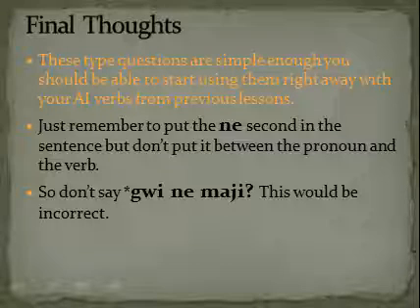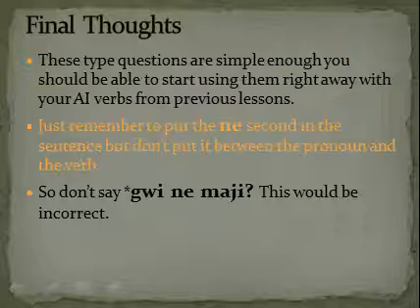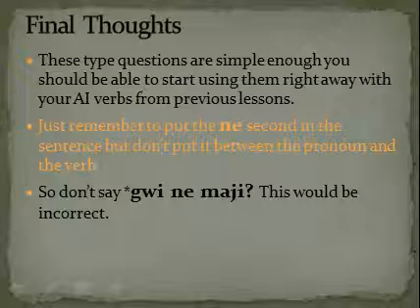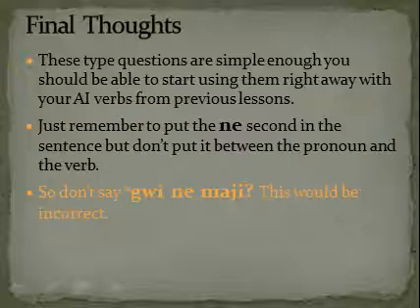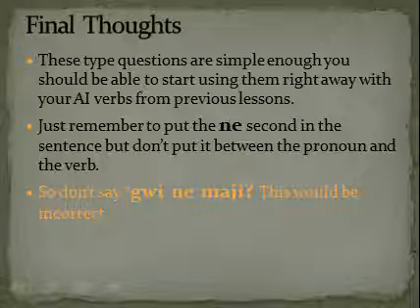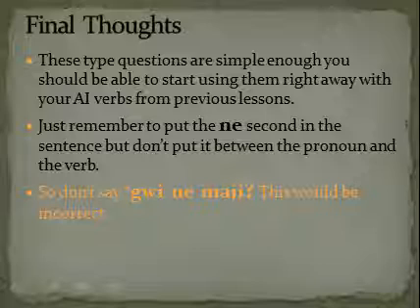away with your AI verbs from previous lessons. Just remember to put the ne second in the sentence, but don't put it between the pronoun and the verb. So don't put it between the gi or the we, the future tense, or the n and the verb, the n or the g, the I or you.